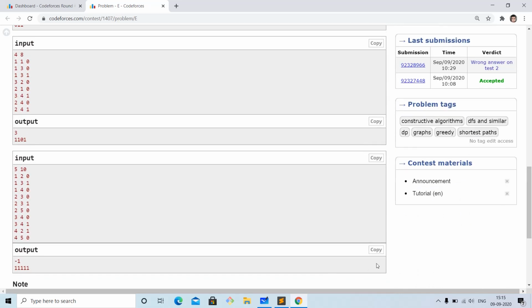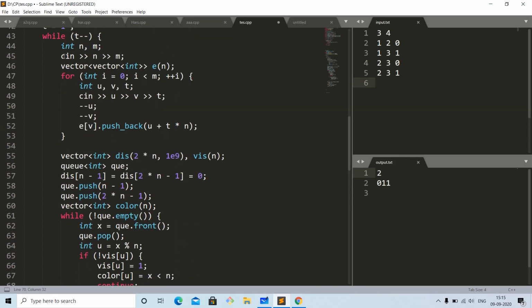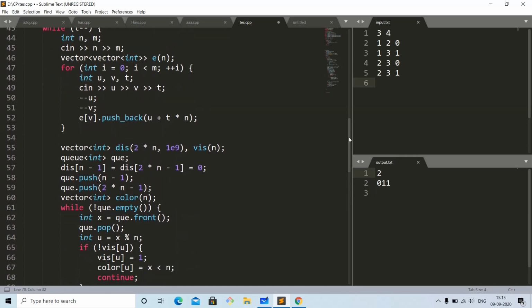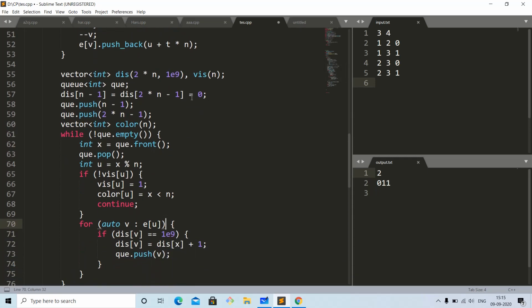So let us try to understand this with the help of code. What we have here, we will initialize the number of cities and number of roads, and then if the number t is 0, then u will be pushed back, but if the number is 1, then u plus n will be pushed back for v, as I have told you already. And then we will have a distance array of 2n elements, because we have 2n vertices, and we have the distance set to a large number, which we have taken as 1e9. Then we have a queue, as we do in the shortest path problem.